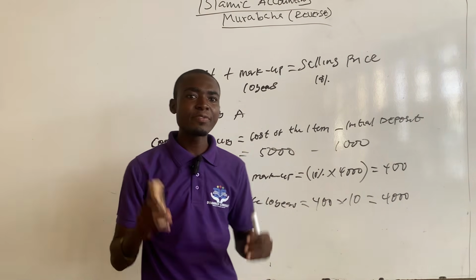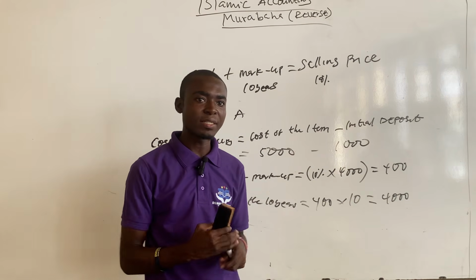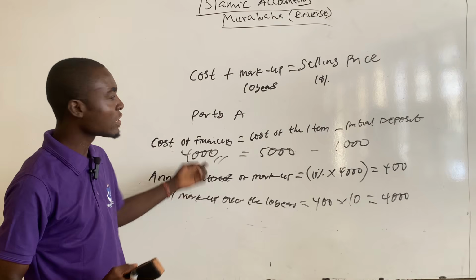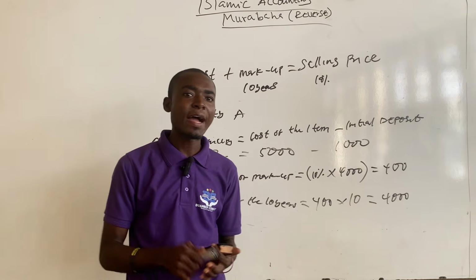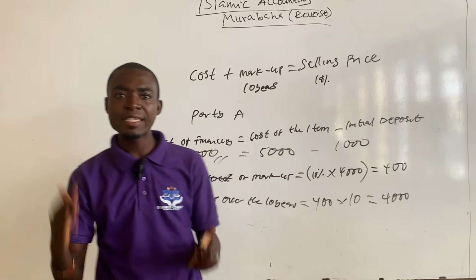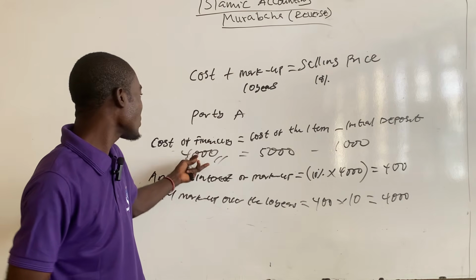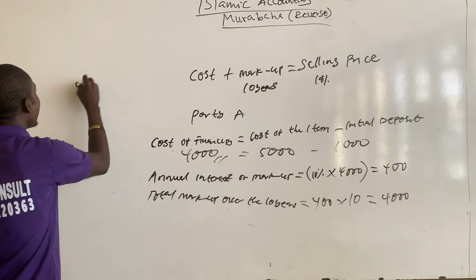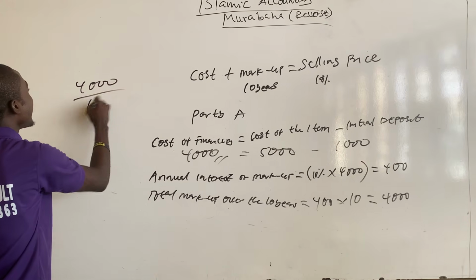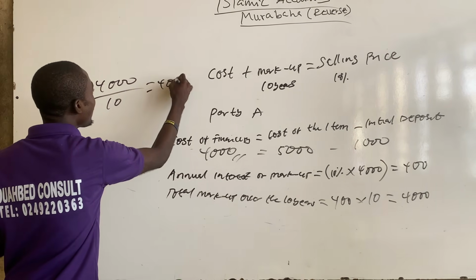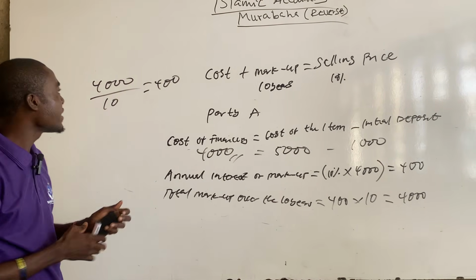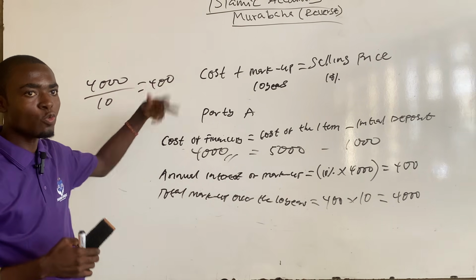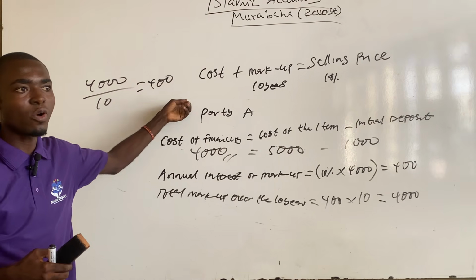Since party A was given 10 years to repay the 4,000, it means that every year you will pay part of the 4,000. So if you want to calculate the annual cost of financing that party A will be paying, you just divide the cost of financing by the number of years. So in this scenario, that will be 4,000 divided by 10, and that will give you 400. So every year, party A will be paying 400 as cost of financing, or the repayment of the cost of financing will be 400.